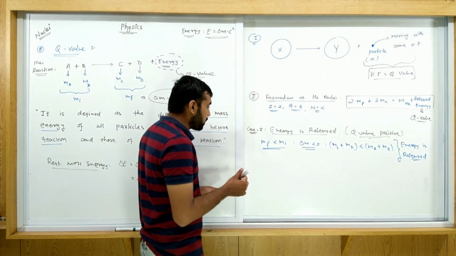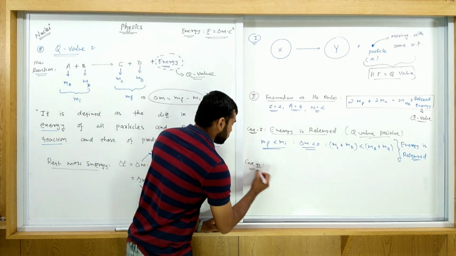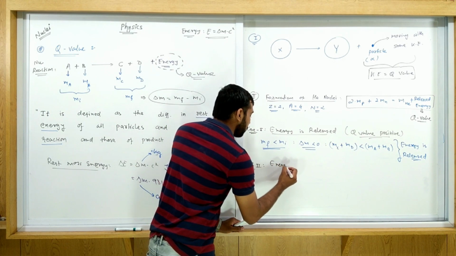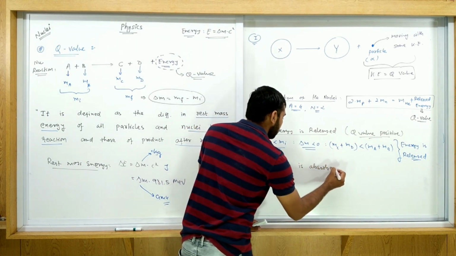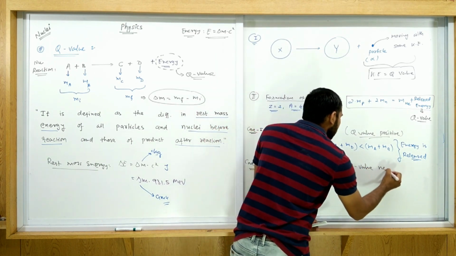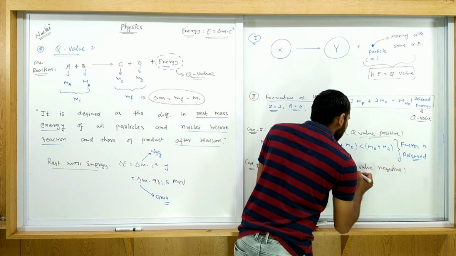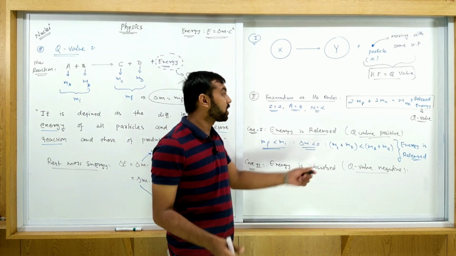The exactly opposite case, case 2, when energy is absorbed, it means Q value is negative. It means we supplied some energy to the reaction.